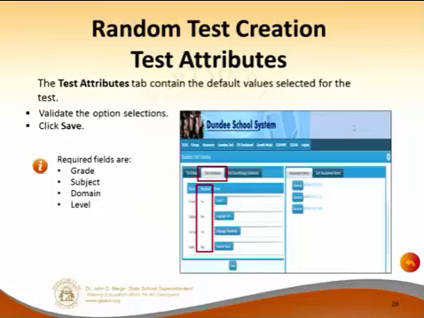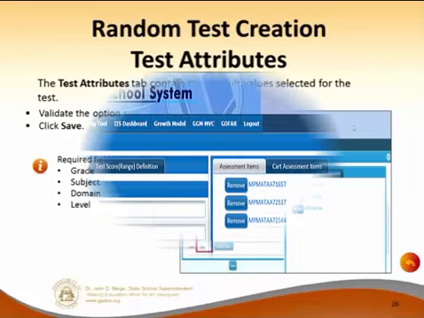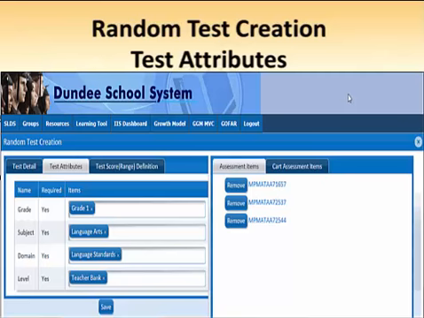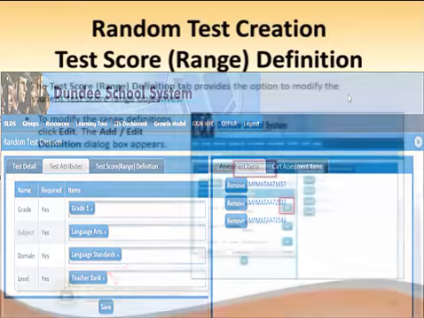Once you've saved it, then it's going to take you to what we call the test attributes tab. So right now we know these 3 items are first grade, language arts, and they are language standards, and they're from the teacher bank. So in other words, what we are used to calling level 2 items.